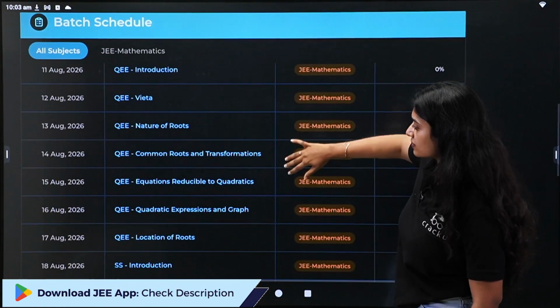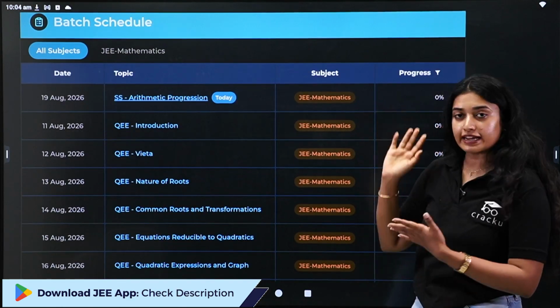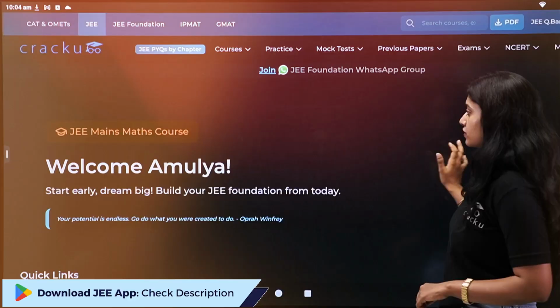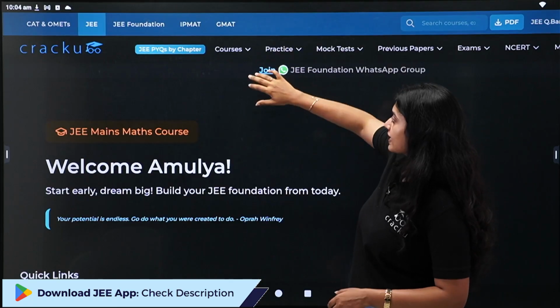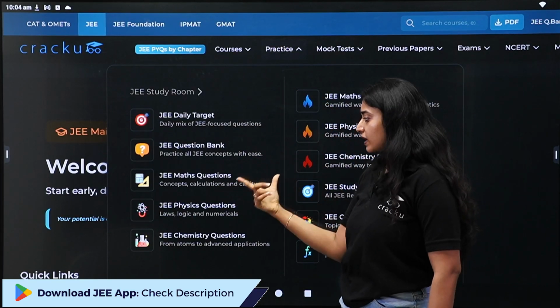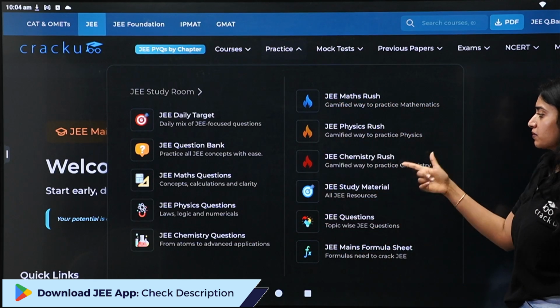You will get past days too, whatever you missed you can cover here. Everything is pre-recorded. So you will get to practice the concept test, watch the recorded lectures, and get exam ready. Basically, this is how the interface will look, guys. And if you go to practice here, you will be redirected to daily targets, question banks, math questions, physics questions, and chemistry questions from here also. And math rush, physics rush, chemistry rush.